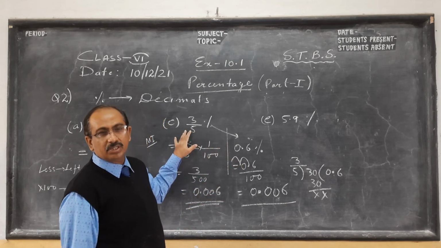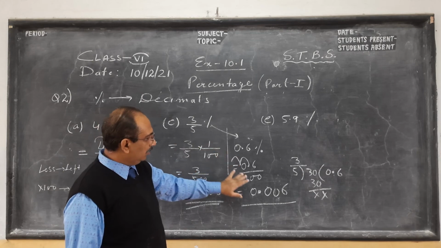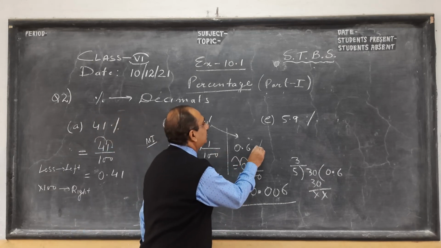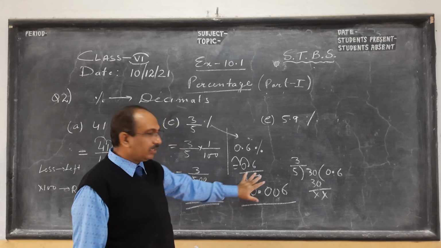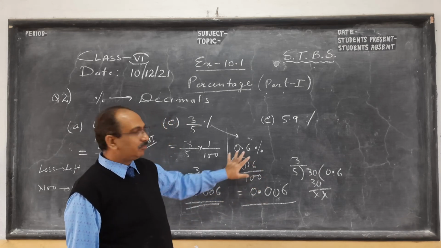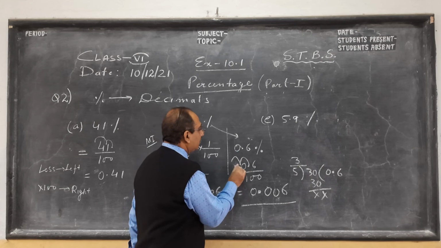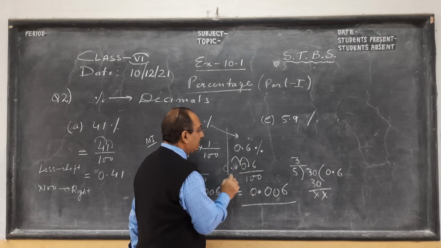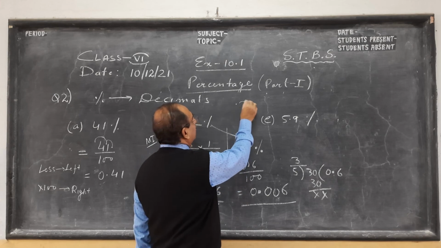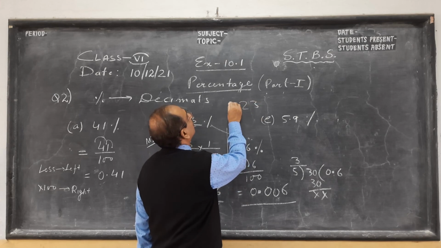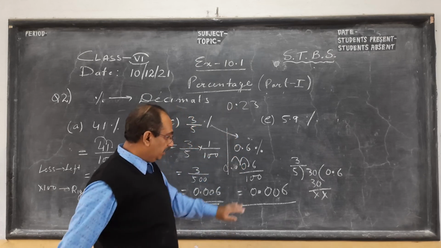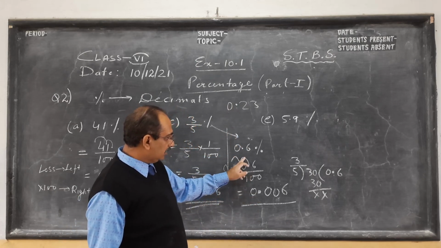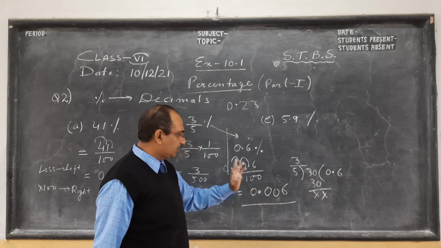Because first we convert to decimal and then we remove the percentage and get 100 down, and whenever you have only 100 in division, you simply move the decimal 2 places. So the decimal comes here, but we put another 0 to make it prominent. We cannot start with a decimal, you may not see it. So we put 0 so that we know there is something in the middle. Ultimately it has come from here, 1 place, 2 places.